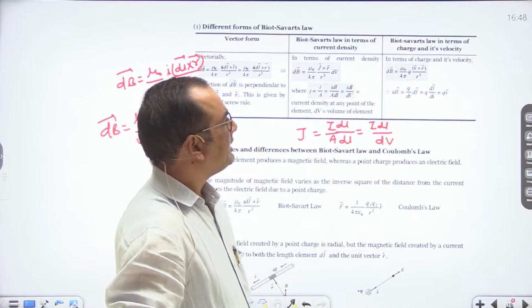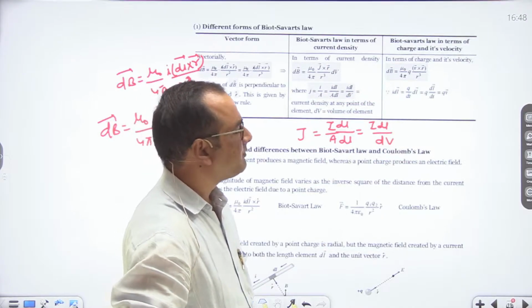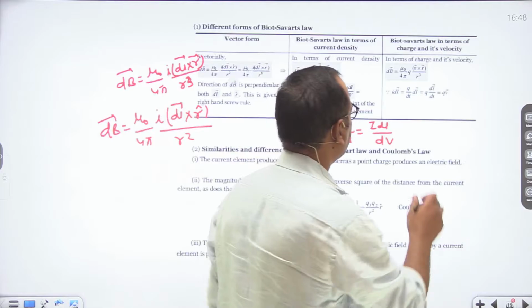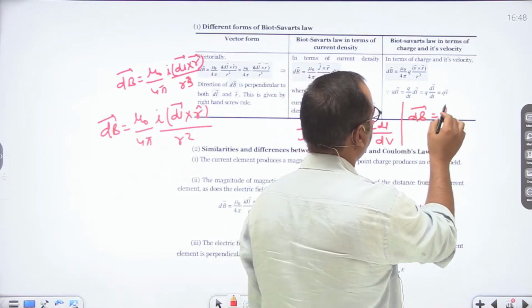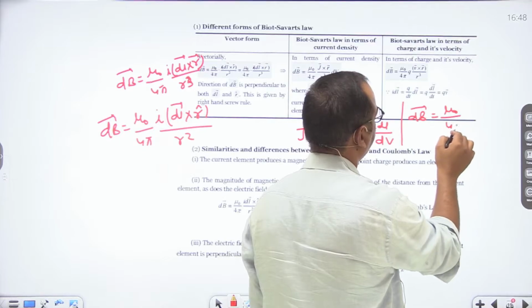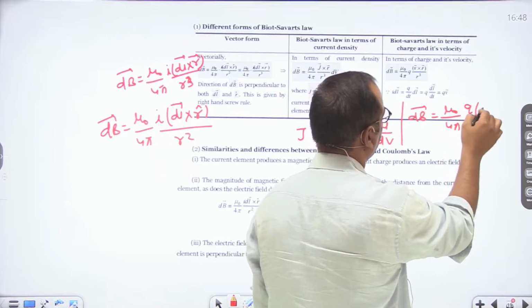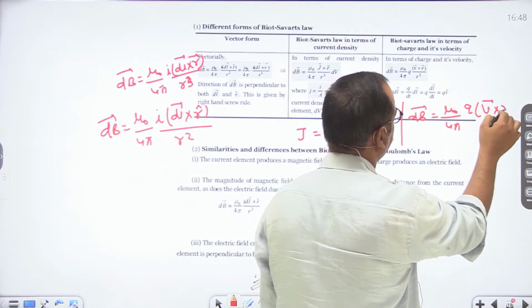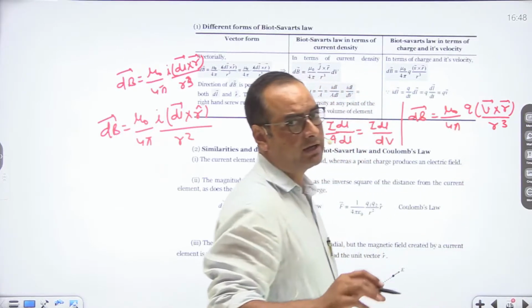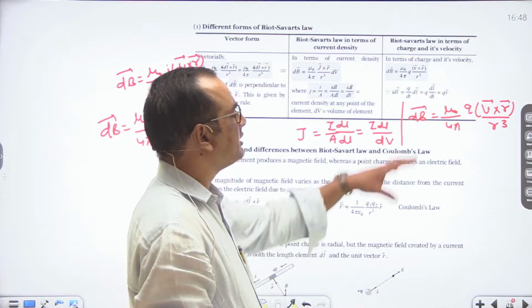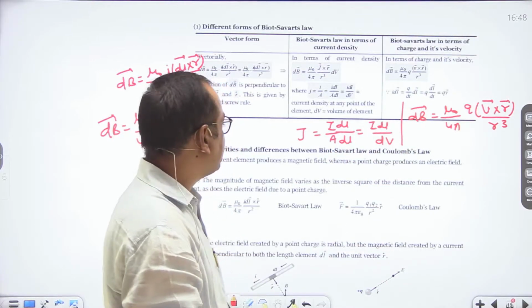Then Biot-Savart law in terms of charge and its velocity. If we place it in terms of velocity, then we can say that dB vector is equal to mu naught upon 4 pi, q into v vector cross r vector upon r cube. This is the representation in terms of velocity.